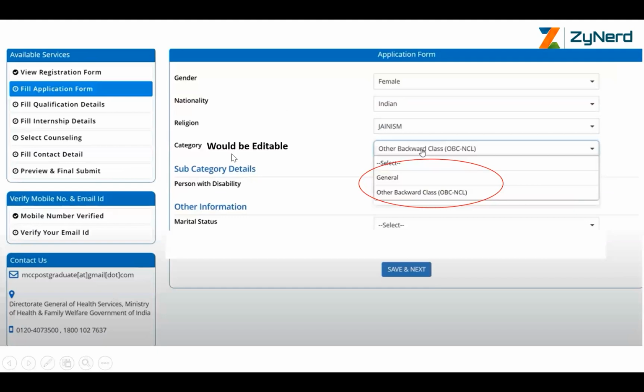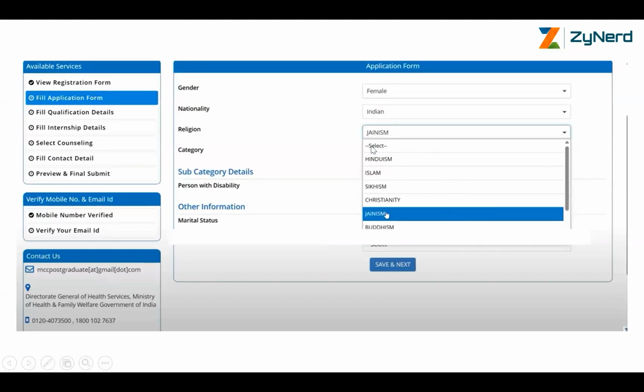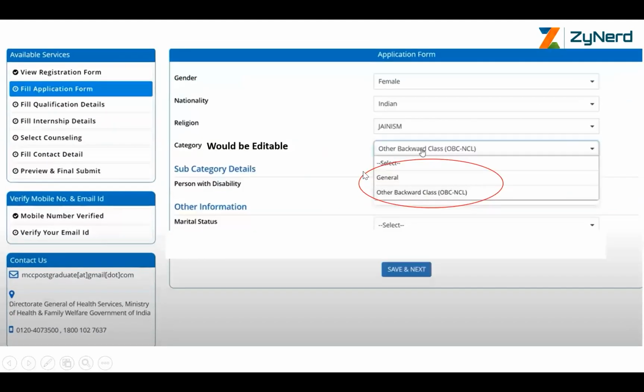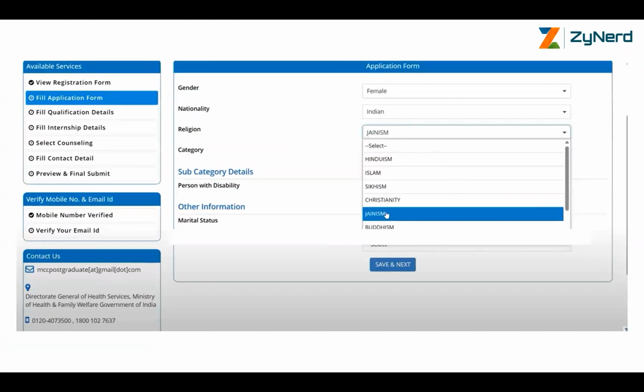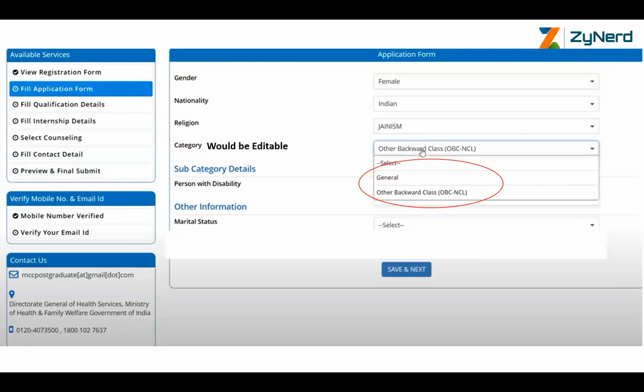Note that category here is one thing that we would specifically want to know. Marital status doesn't matter at all. There have been some queries on what if there is a specific status which is not available there. Don't need to worry. It is absolutely not relevant for any counseling or admissions, etc.